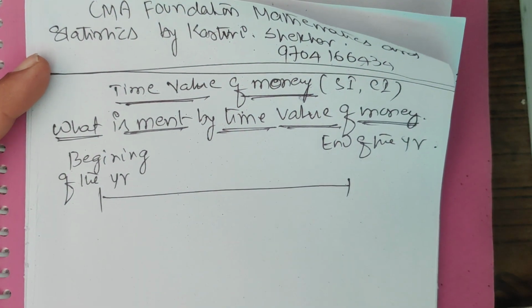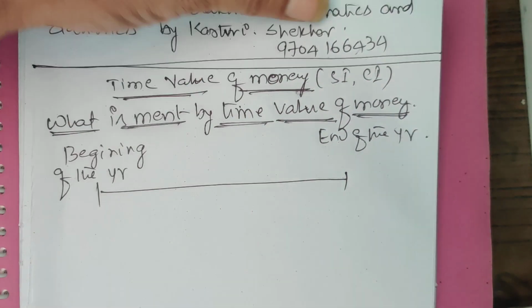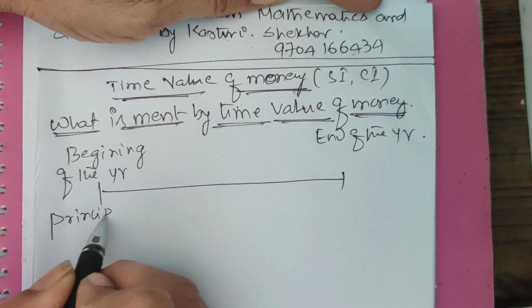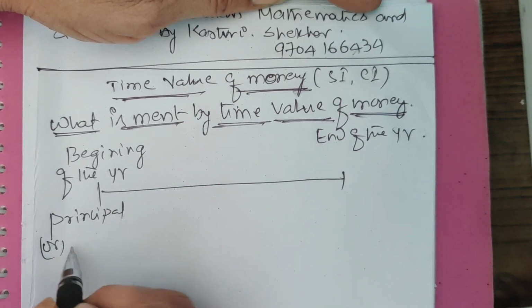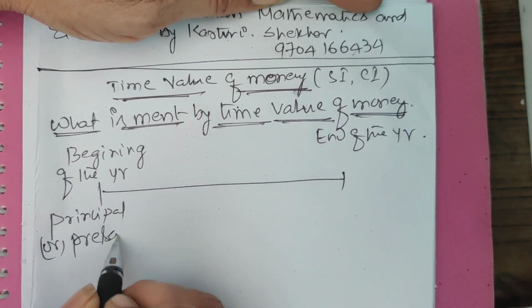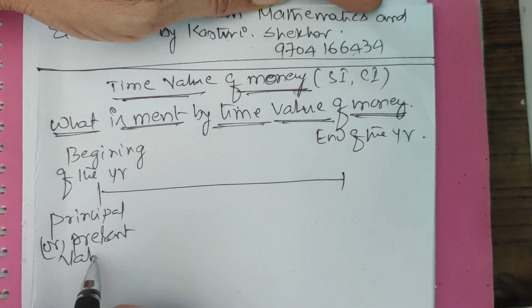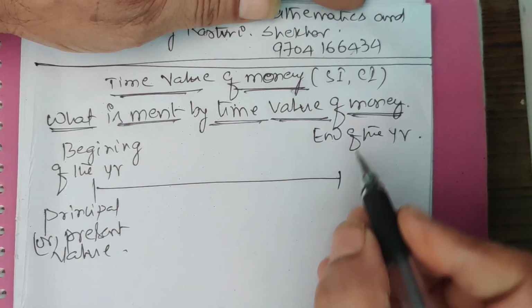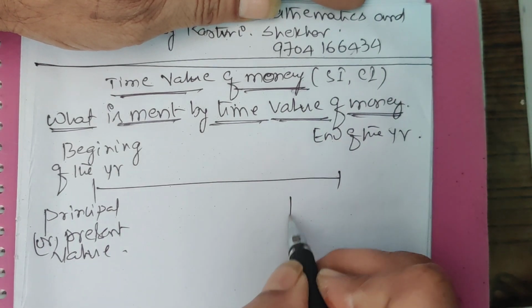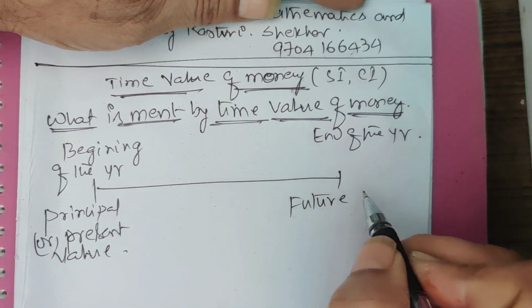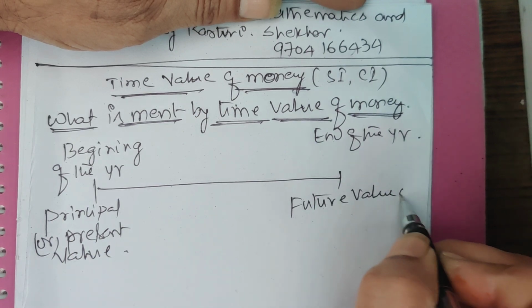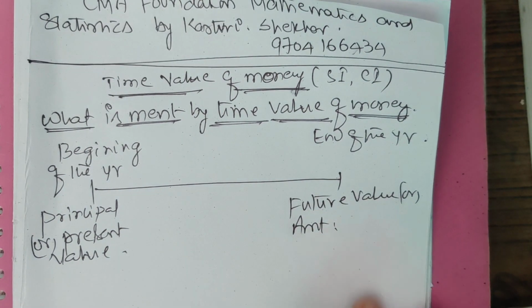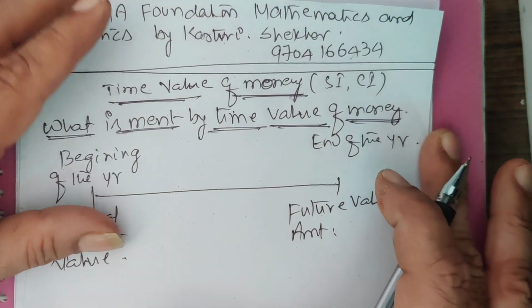Now whatever amount you are depositing at the beginning of the year is called principal, or present value. At the end of the year, whatever you are receiving is called future value, or amount.